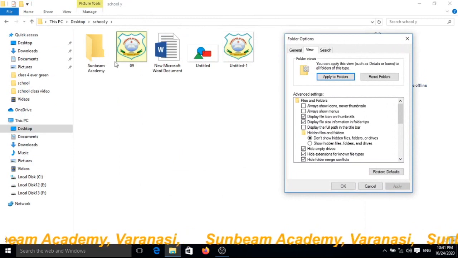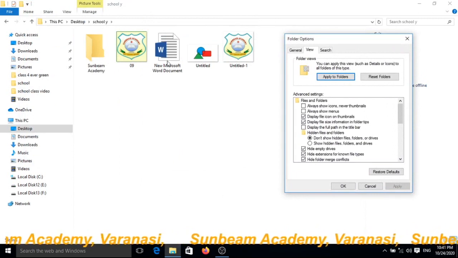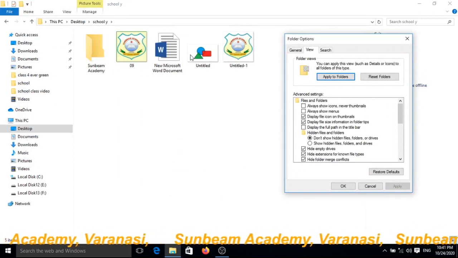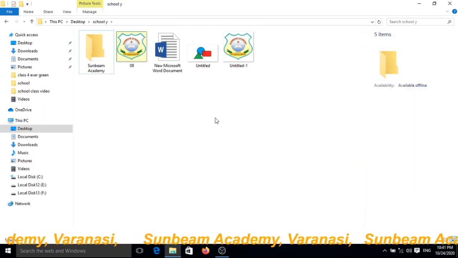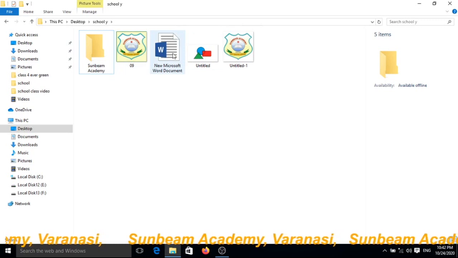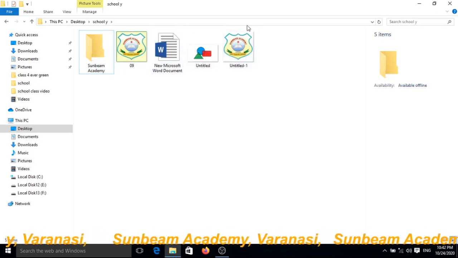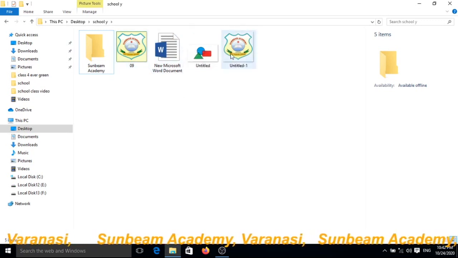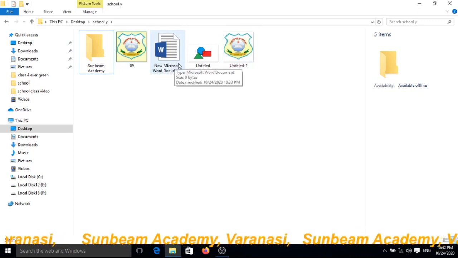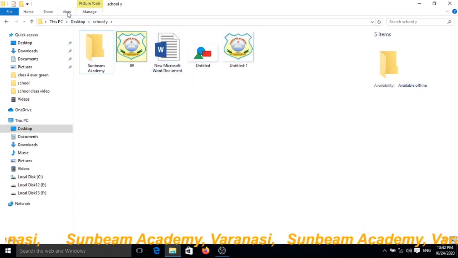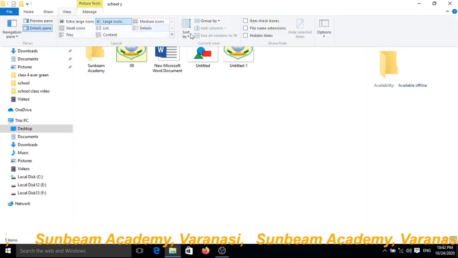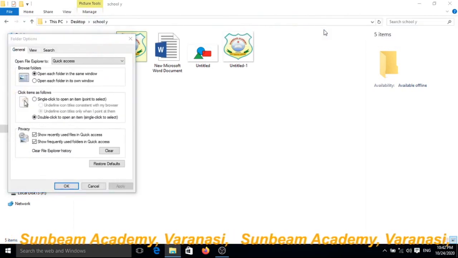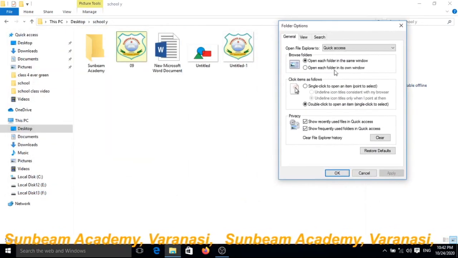You can see there is no extension on this file, this file, and also this file. Now it is a Word file but you don't know which category this file belongs to. So once again I want to show the extension of the given files. Click on View, double click on Options, one window will appear.